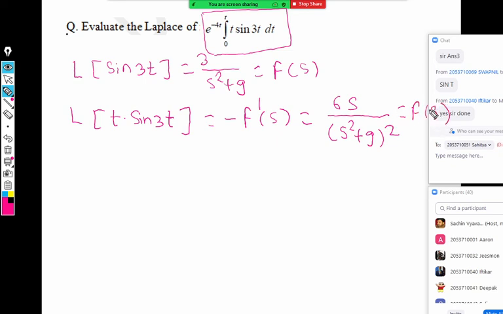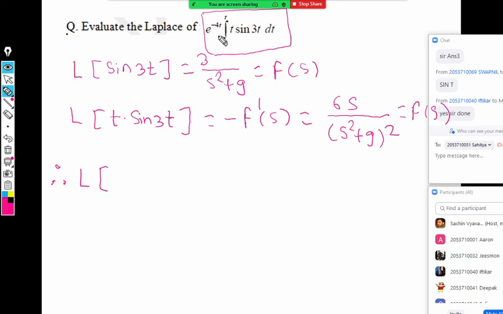Next step, now you should tell me. Next step, Laplace of which one? Louder. So integration. Integral, correct. Now you should clearly observe the exponential function is not in the integrand form.